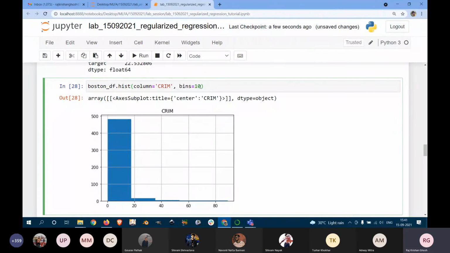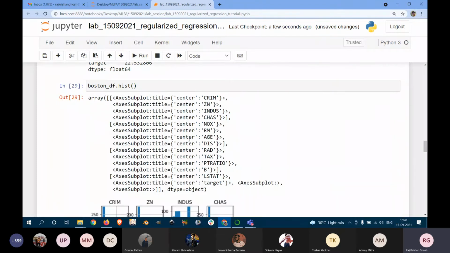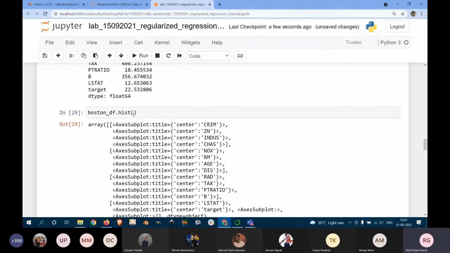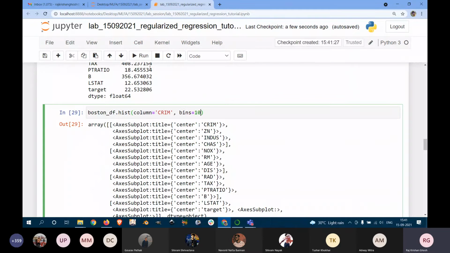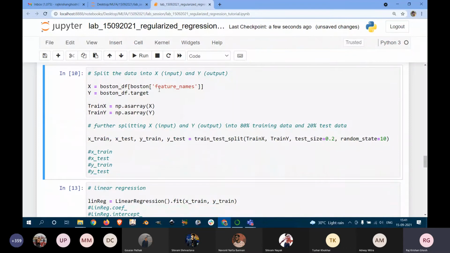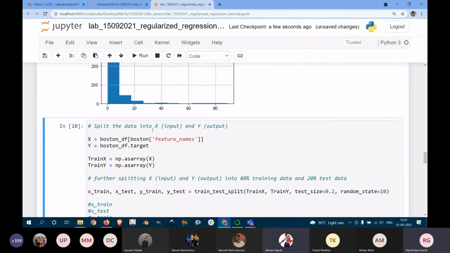And one more thing is that we can just remove all these arguments and run it. What will happen is we will get the histogram of all the columns. By default the number of bins is 10, so here in all the cases we are having 10 bins. So this is also doable. Okay. Next, now we'll be putting this.